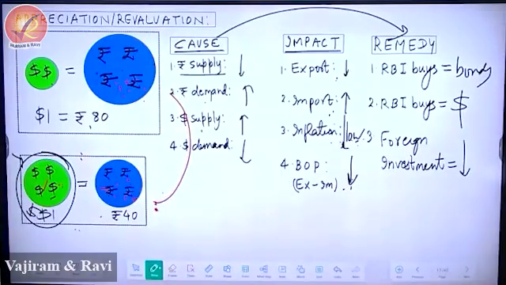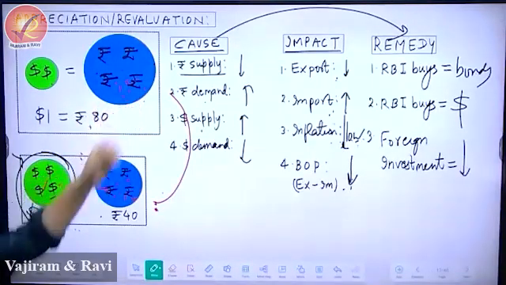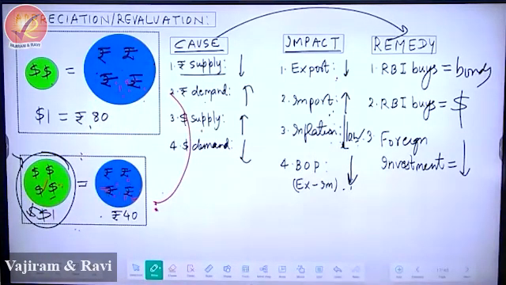Please write. Number one, what are the reasons? Number one, bacho, what will you write? Tell me please. Rupee: there is a decline in money supply, that is, supply of rupee. Correct? Number two, there is an increase in rupee demand.